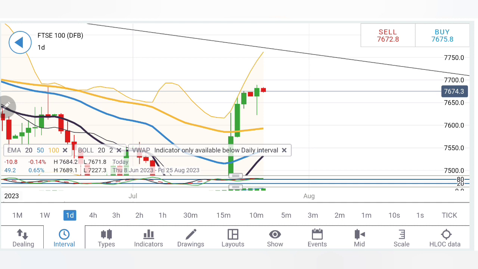7720, 7750 and then 7800 are three major resistance levels. Above 7800, sky is the limit, and hence till there you have to hold. 7750 is where it is going to get the maximum resistance if it continues its upward journey.